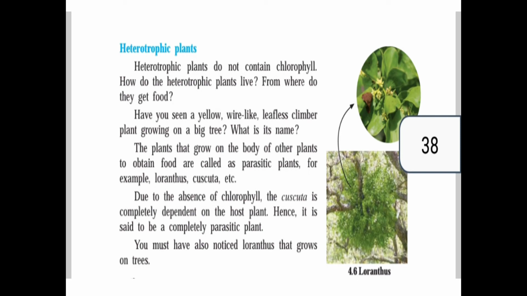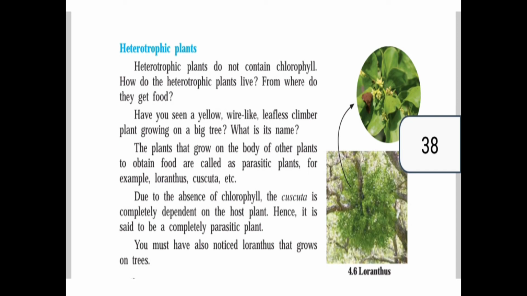Have you seen a yellow wire-like leafless climber plant growing on the big trees? What is its name? It is dodder. The plants that grow on the body of other plants to obtain food are called parasitic plants. For example, Rafflesia, Cuscuta, etc. Due to the absence of chlorophyll, the Cuscuta is completely dependent on the host plant, means other plant. Hence, it is said to be a completely parasitic plant. You can see in the picture.